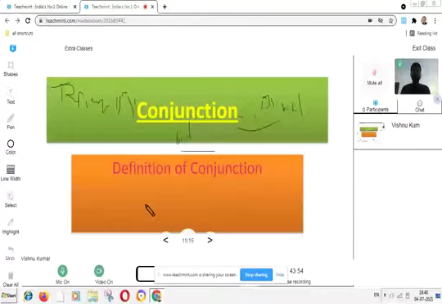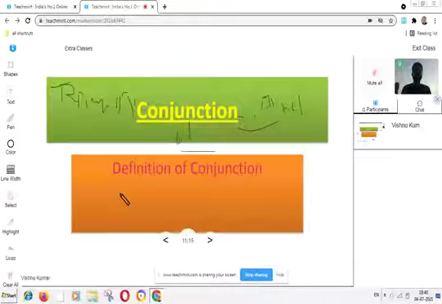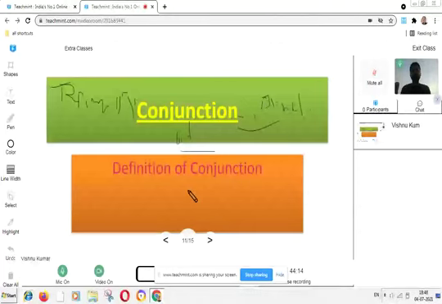Taking another example: I will not go until you come. There are two sentences: I will not go, you come. And until is acting like a mediator between the two sentences.